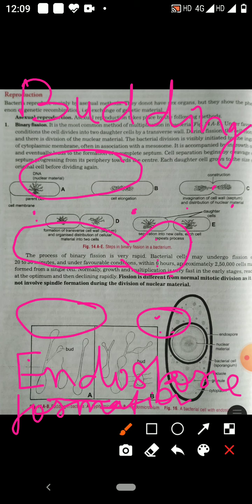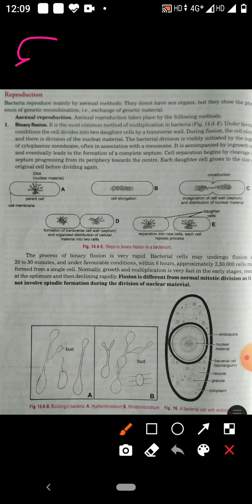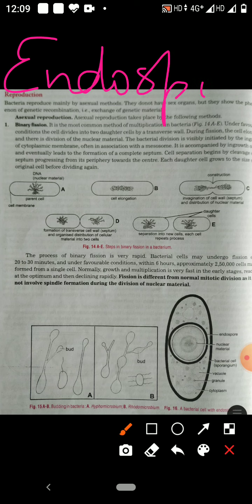Endospore formation occurs under unfavorable conditions. Gram-positive bacillus bacteria form endospore under unfavorable condition. So children, endospore formation occurs in which bacteria?